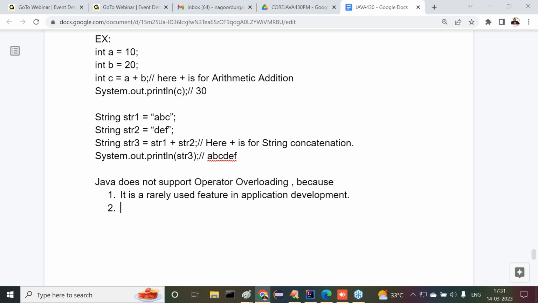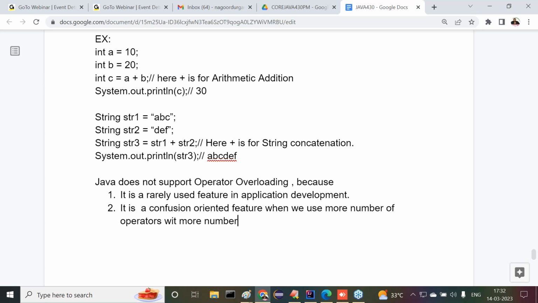That's why, what is the point I'm telling now? First of all, it is a rarely used feature in application development, so Java doesn't have concentration on it. Another one is that it is a confusion-oriented feature when we use more operators with more functionalities.